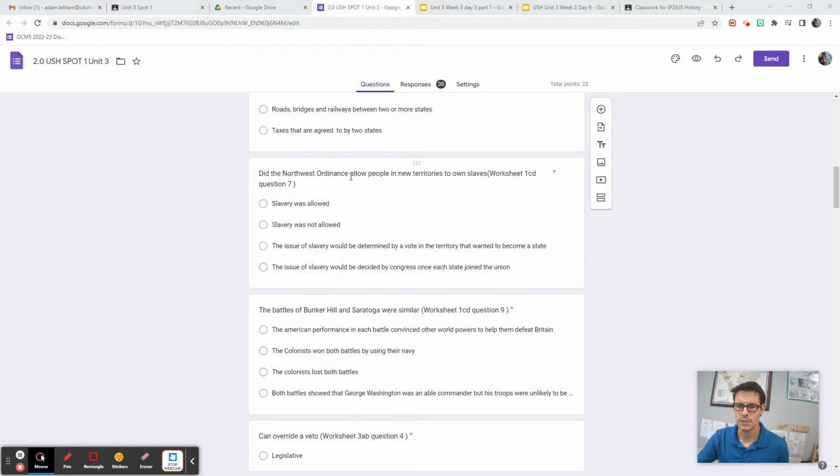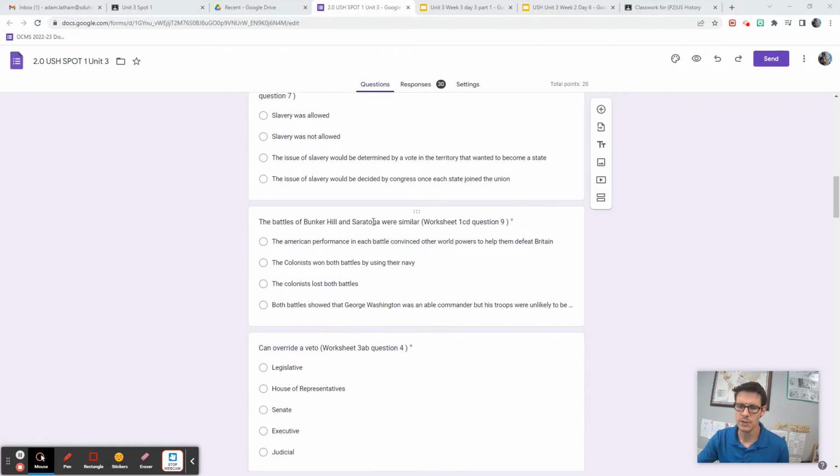Did the Northwest Ordinance allow people in the new territories to own slaves? Worksheet 1CD, Question 7. Slavery was allowed. Slavery was not allowed. The issue of slavery would be determined by a vote in the territory that wanted to become a state. The issue of slavery would be decided by Congress once each state joined the Union.